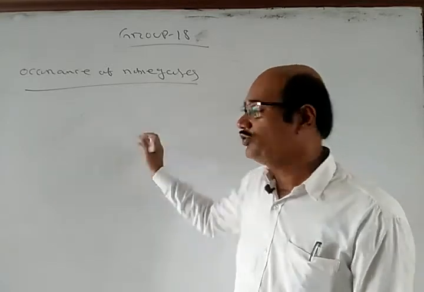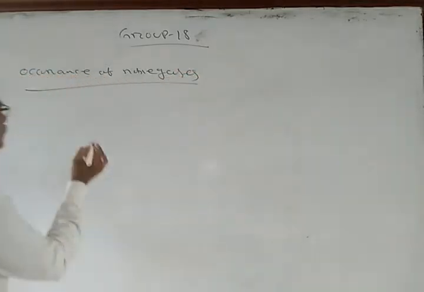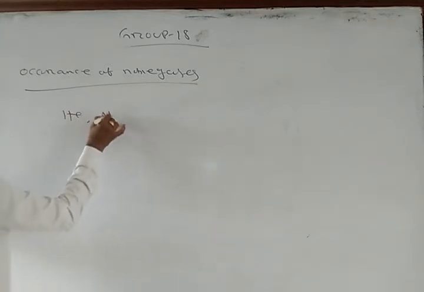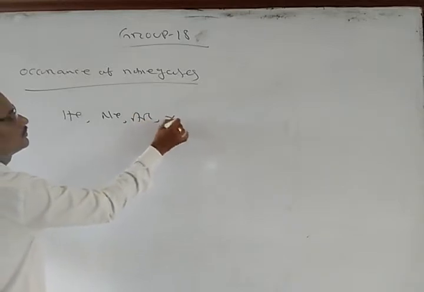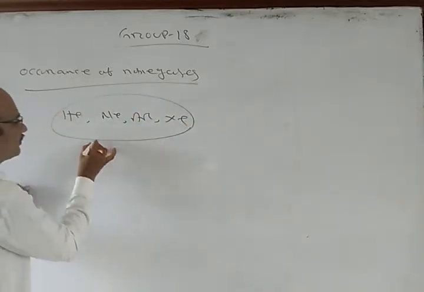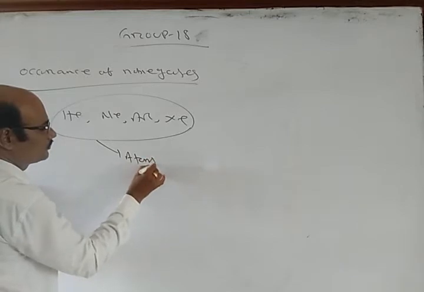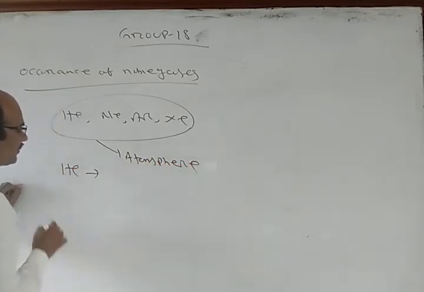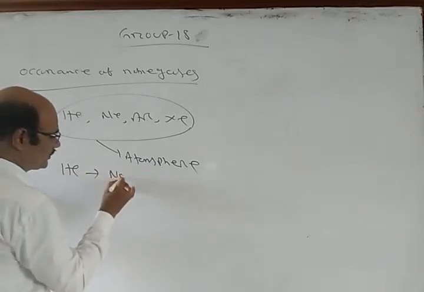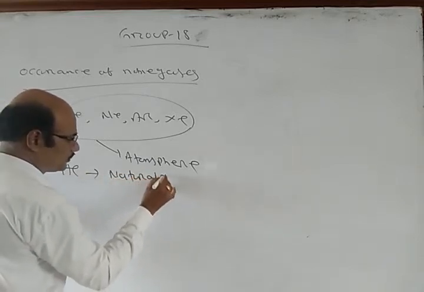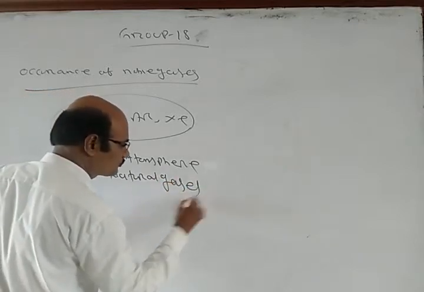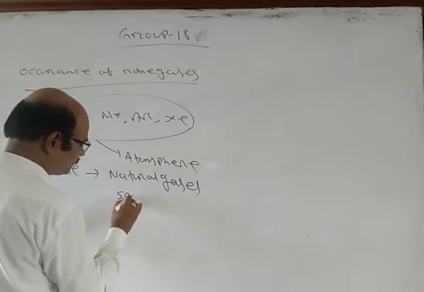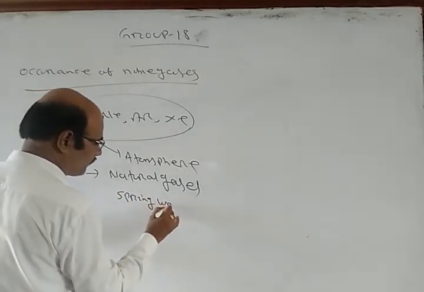So, generally helium, neon, argon, xenon are basically found in the atmosphere. Helium is sometimes found in natural gases, also in spring water.